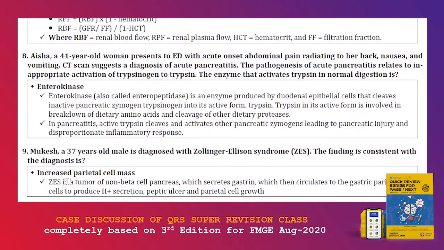Next is a 41-year-old woman who presents to the ED with acute abdominal pain radiating to her back. So acute abdomen radiating to the back suggests acute pancreatitis. Acute pancreatitis relates to inappropriate activation of trypsinogen to trypsin. So the enzyme that activates trypsin in normal digestion is a direct MCQ. Which enzyme activates trypsin? It is enterokinase. Enterokinase activates trypsin. That is the MCQ.